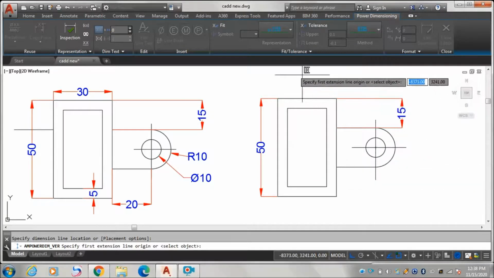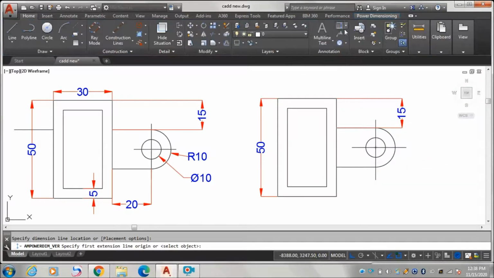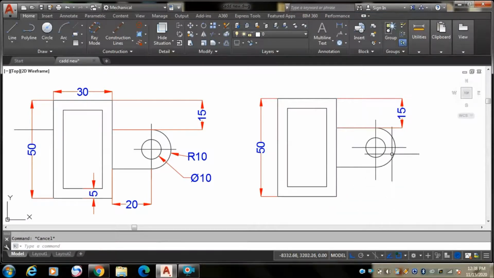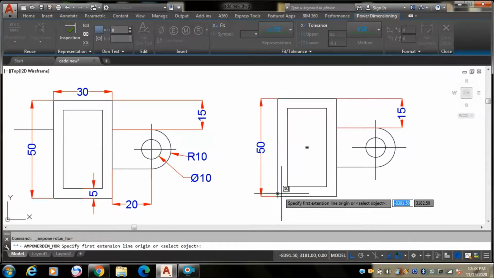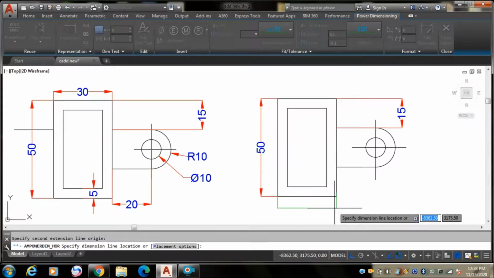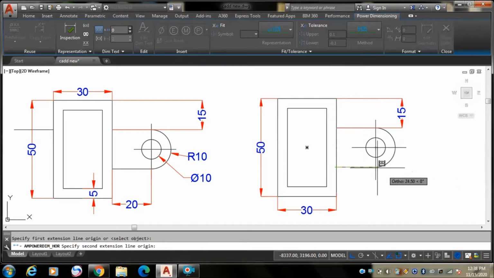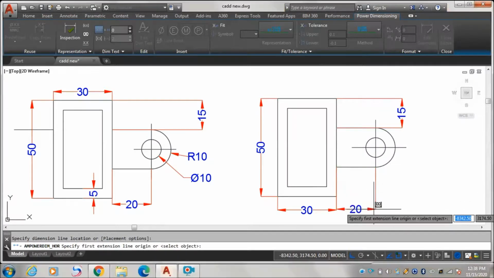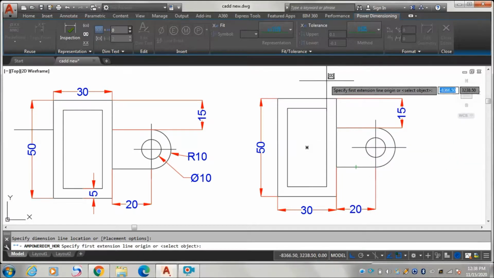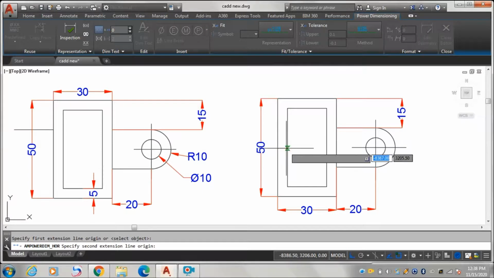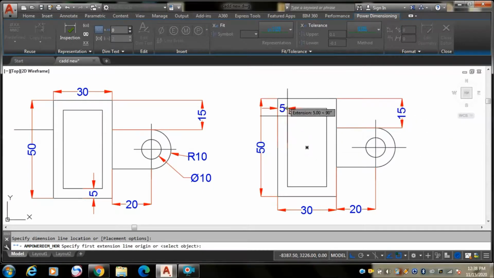Now going for horizontal distances, you just have to go here and select horizontal. So we will measure the horizontal distances here. Here to here again it is 30. From here to here, let us see, it is 20. Now we'll go for here. The offset on all sides is 5 mm, whether you take horizontal or vertical.